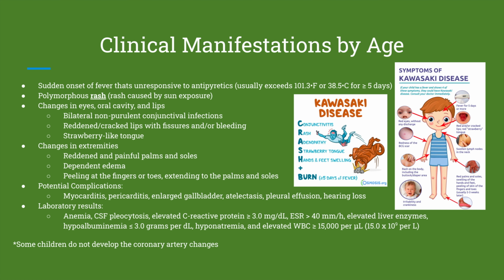Though rare, the disease can also be observed in patients older than 5 years. Clinical features in this population present similarly. However, those 5 and up are less prone to developing coronary artery aneurysms as they get older. As Melody has mentioned, the major concern of this disease is coronary aneurysms, but not all children experience the vascular changes. In the case that the disease advances, prompt treatment is vital to reduce the risk of aneurysms.